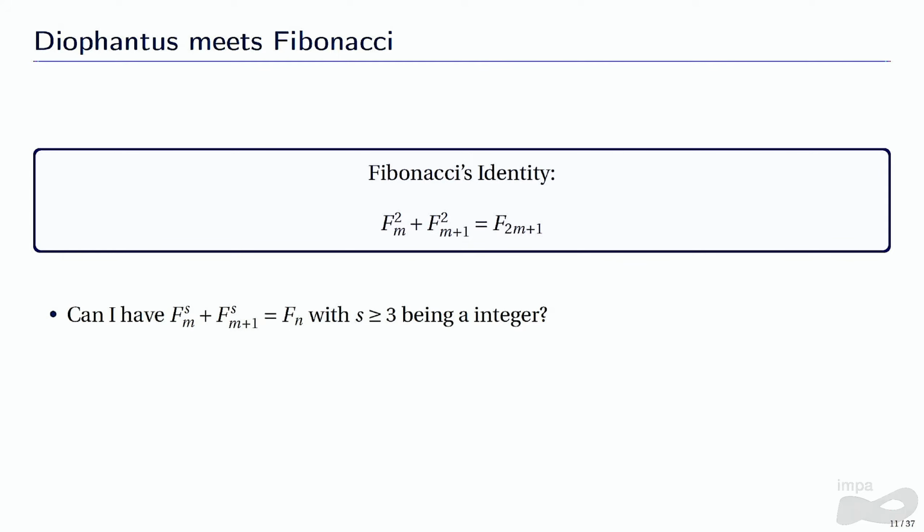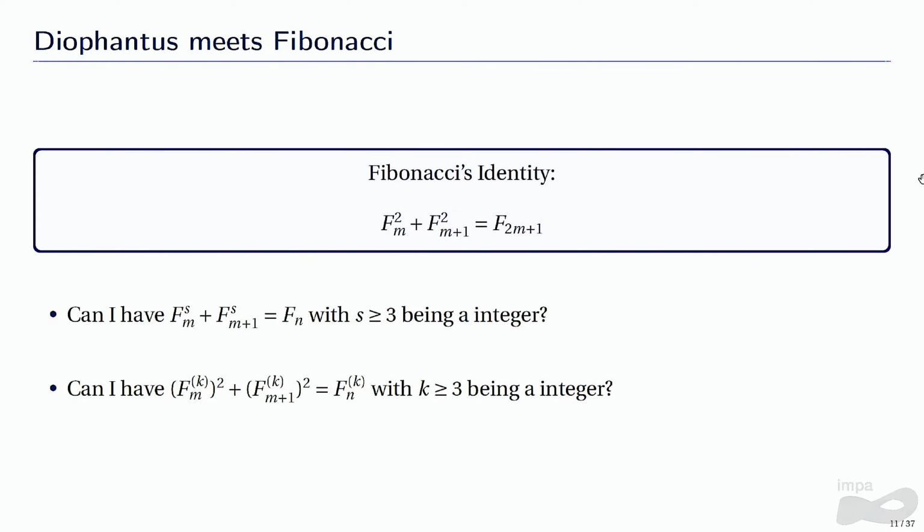Well, it's natural to ask what would happen if I exchange this exponent 2 here for any other integer greater than 2. Could I get a Fibonacci number on the right for some m? This identity here is true for all m. We want to know if for some m we can have this. And it's also natural to ask what would happen if, instead of considering Fibonacci numbers, we consider k-Bonacci numbers. Could we return to the k-Bonacci sequence?